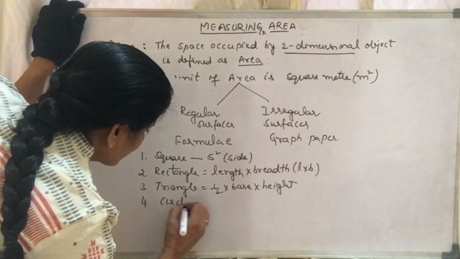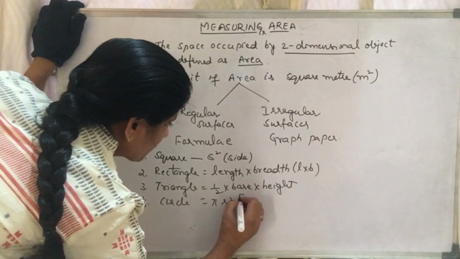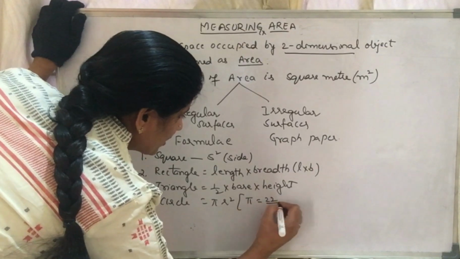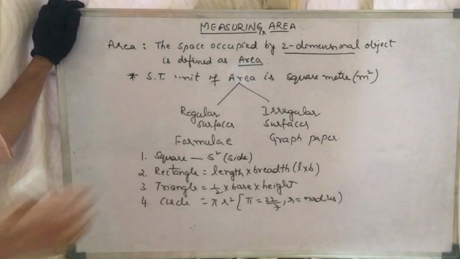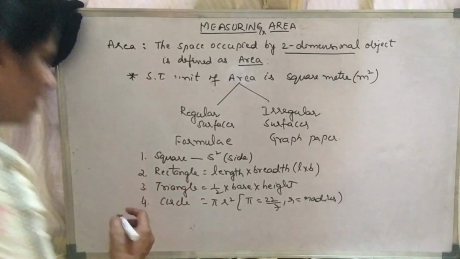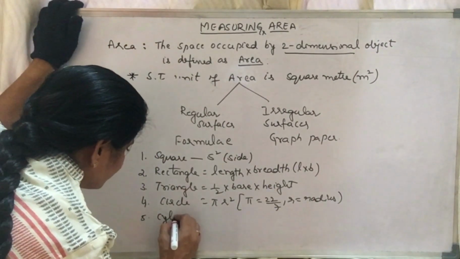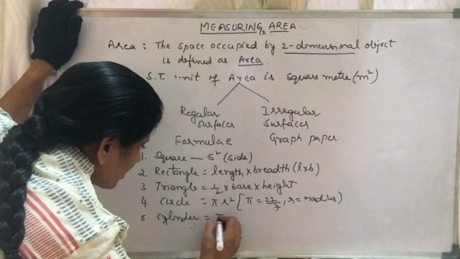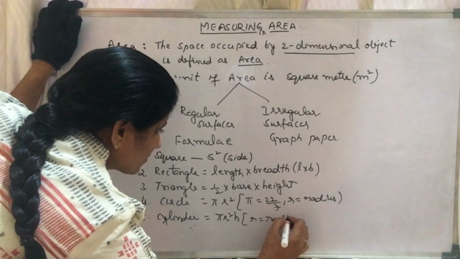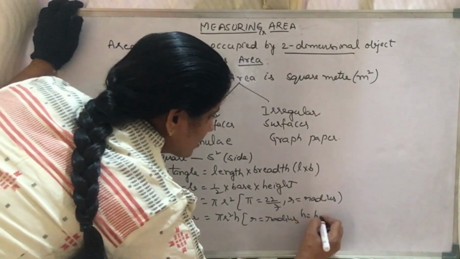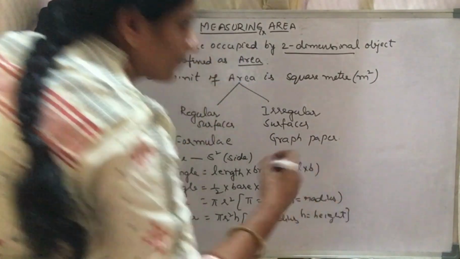If you take a circle, it is pi r square, where pi value is 22/7 and r is the radius of the circle. If you take the cylinder, the area of the cylinder is pi r square h, where r is radius and h is the height.